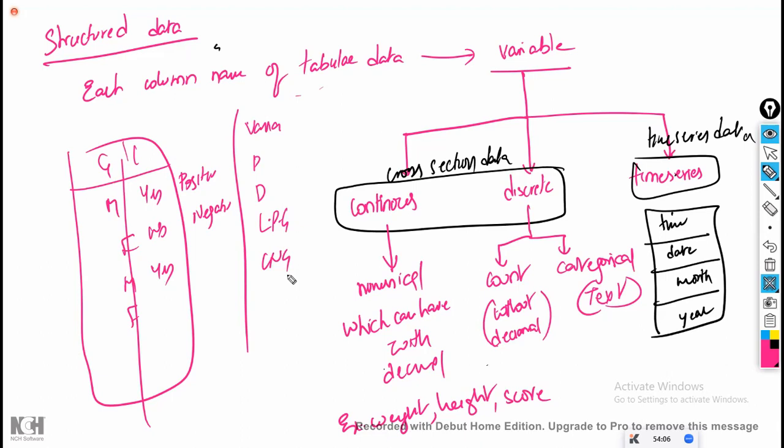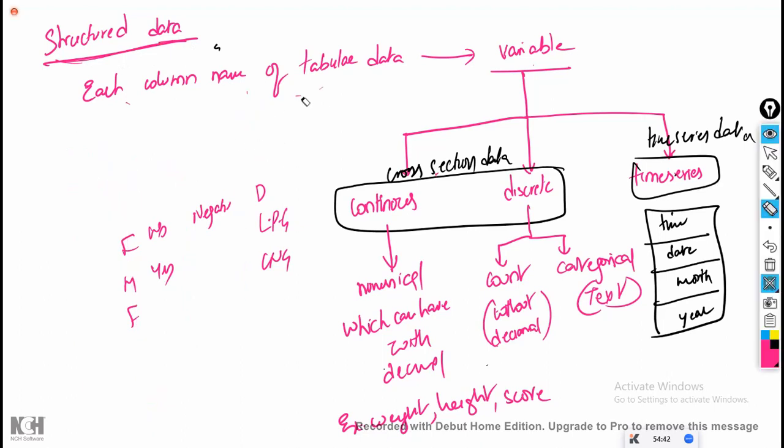In structured data, if you have the problem, sir, some people will write on Twitter in Arabic or Hindi language. YouTube comments or Twitter tweets will be in different languages. That is unstructured data. Forget about unstructured. I'm not discussing unstructured. This entire concept of cross-sectional data and time series, I'm discussing only with structured data. The heading is structured, in that the column names are called variables, and within those variables, what are the different types of variables? I'm discussing only structured data, and within it, I'm discussing everything.